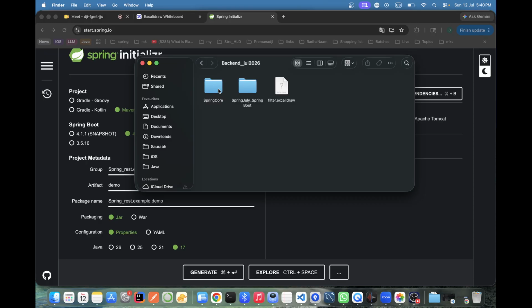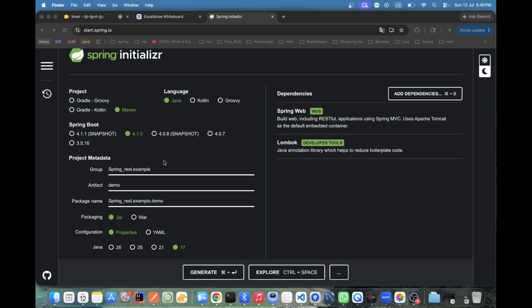This is our Spring core, correct? In Git, in Bitbucket, there is your root core and there is another application. If I create again, I can copy paste here, right? So it won't be an issue.